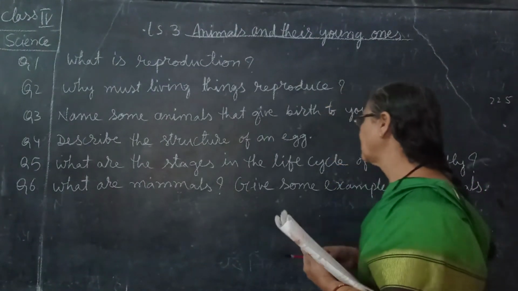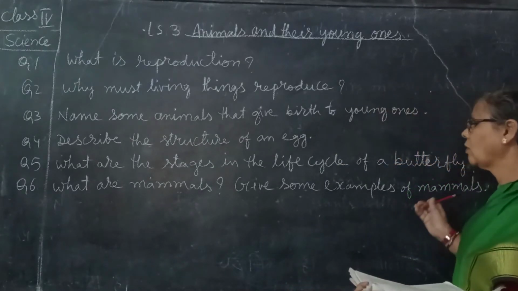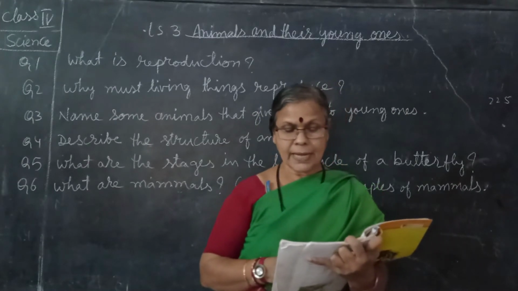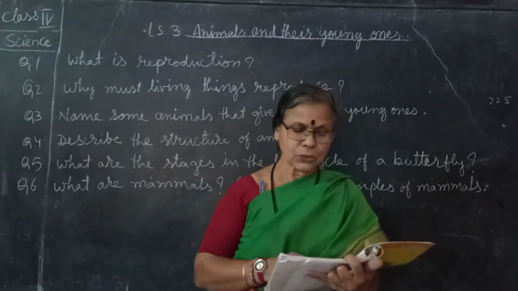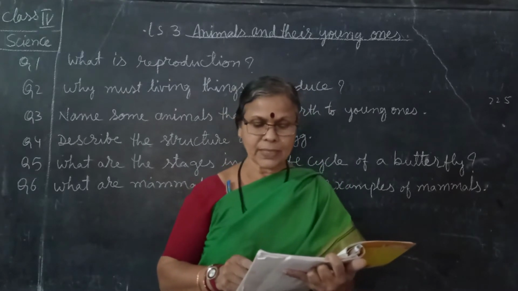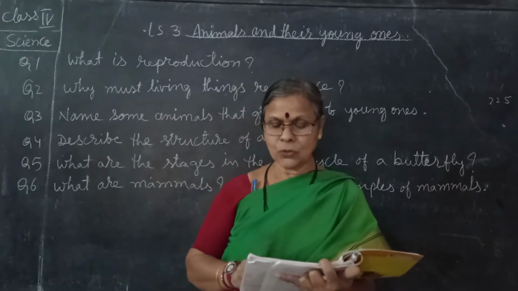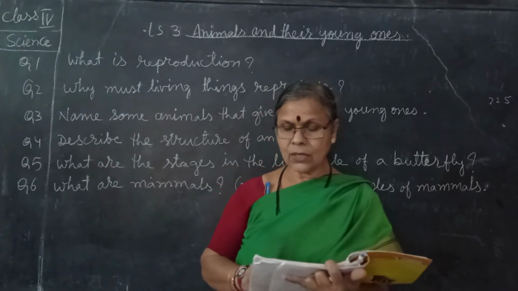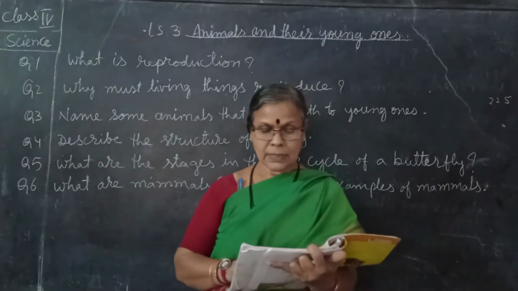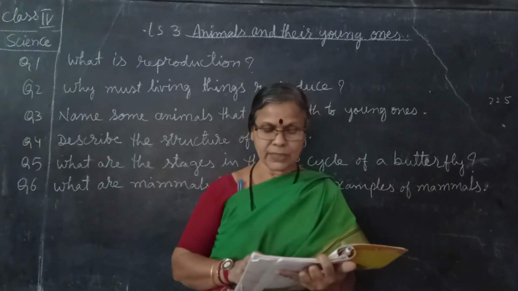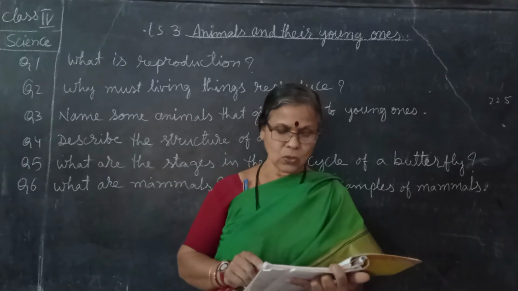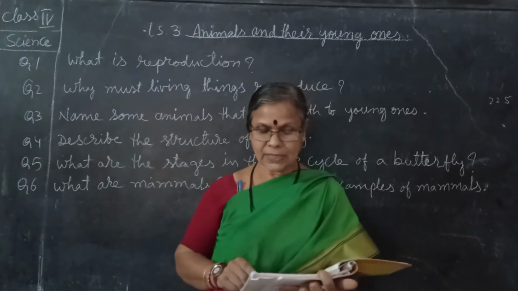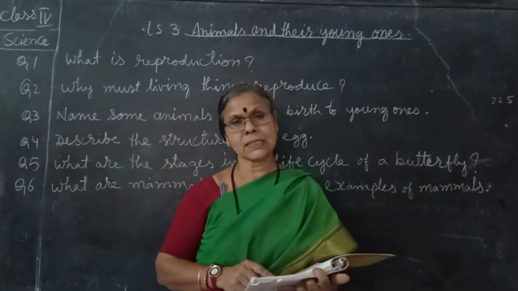What are mammals? Give some examples of mammals. Mammals are animals that give birth to their young ones and look after them till they are old enough to take care of themselves. They have hair on their bodies. The mother feeds the young ones with her own milk. Cows, dogs, lions, horses, elephants are some mammals.